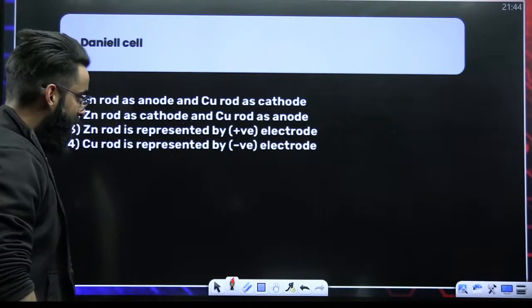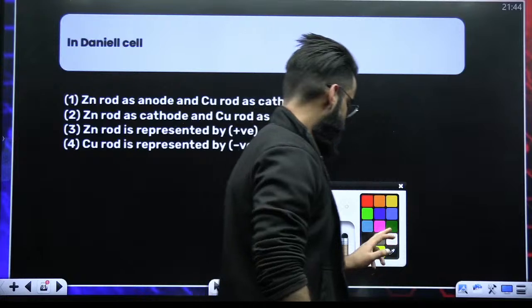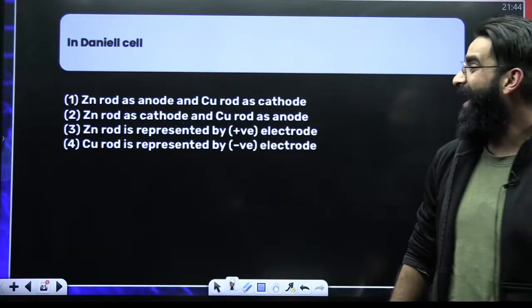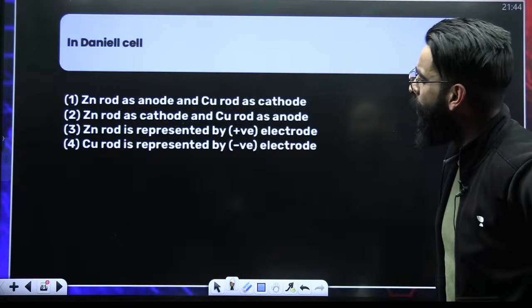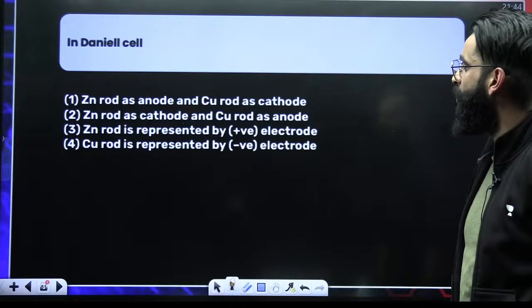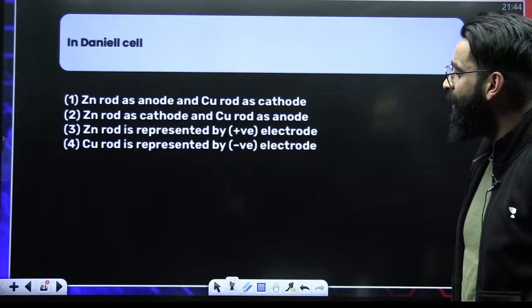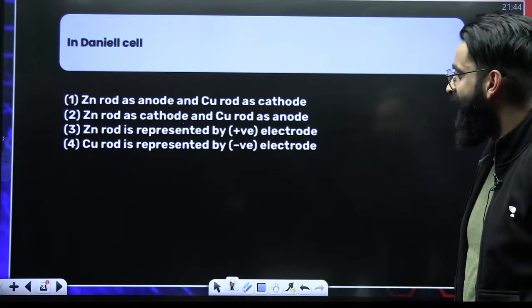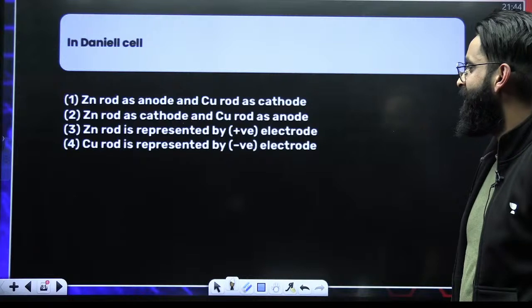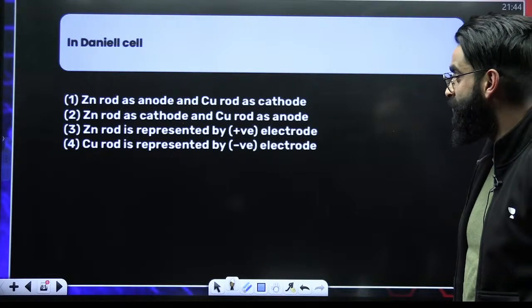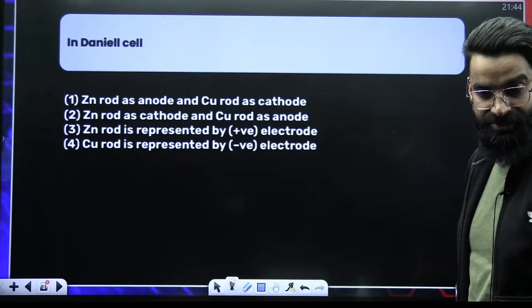In your Daniell cell, what happens? Zinc rod behaves like the anode, copper rod as the cathode; zinc rod as cathode, copper as anode; zinc rod is represented by positive electrode, copper rod is represented by negative electrode.